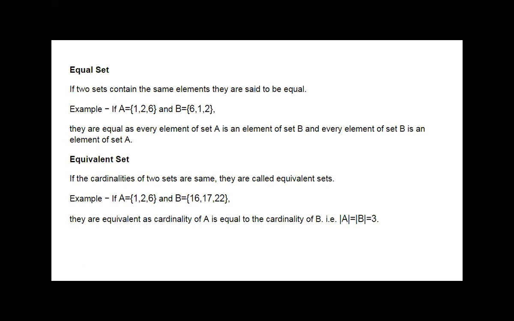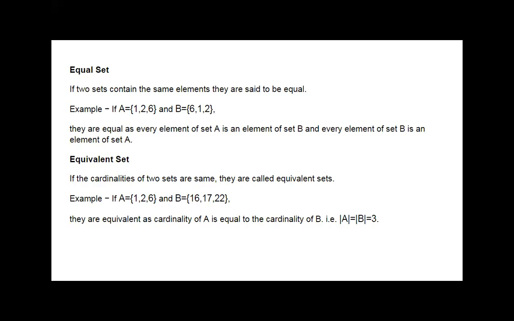If both the sets are equal, then all their elements are equal. Those two sets are known as equal sets.